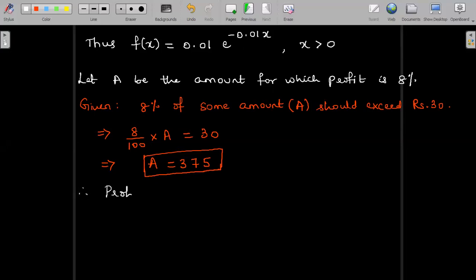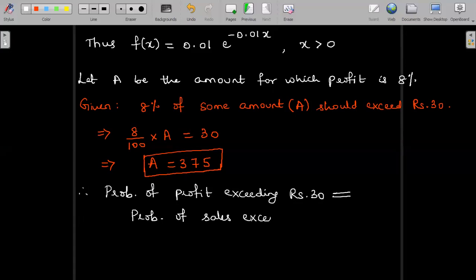So therefore, probability of profit exceeding rupees 30 is equal to writing probability of sales exceeding rupees 375.